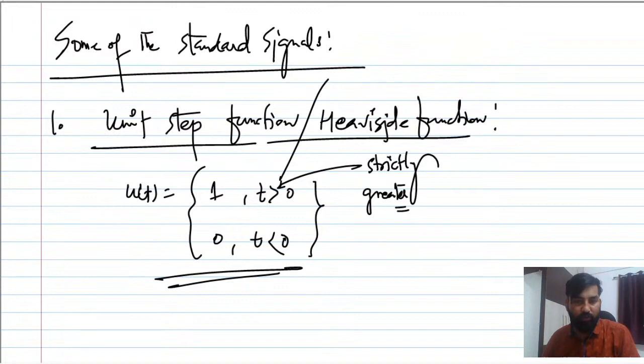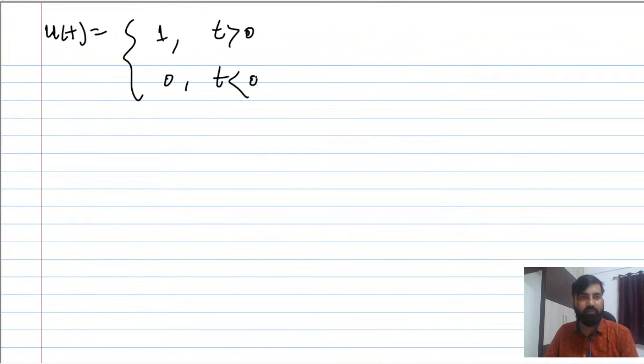So now what we are going to do here: remember u of t is 1 for t greater than 0, and this is strictly greater. This is how the unit step function is defined. I hope this makes sense. And how to graphically represent this? u of t is going to be 1 for t greater than 0 and 0 for t less than 0.